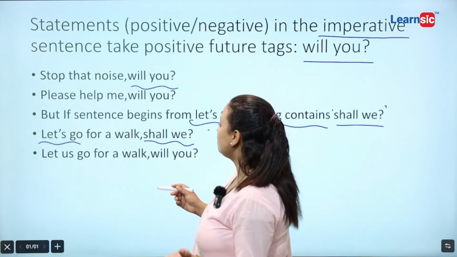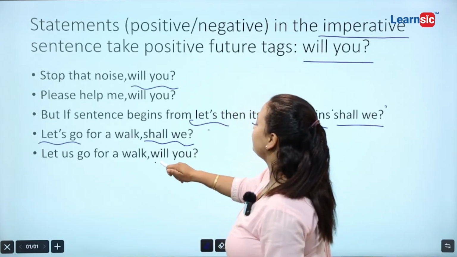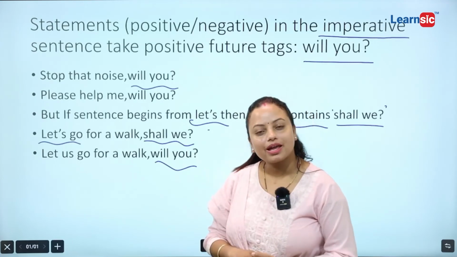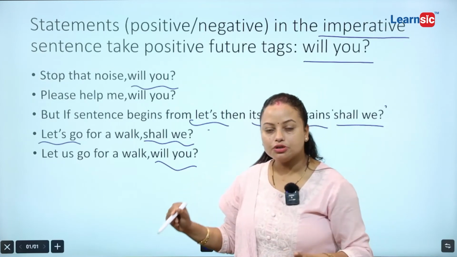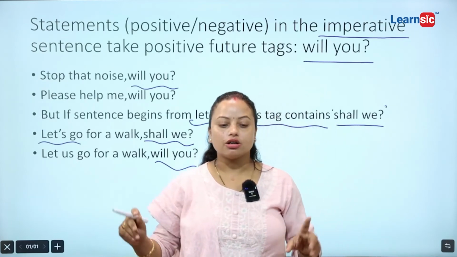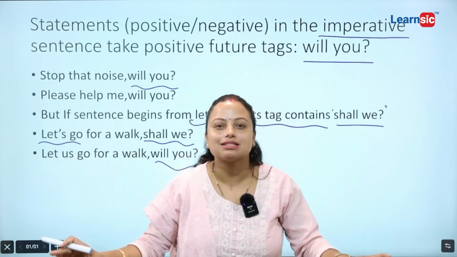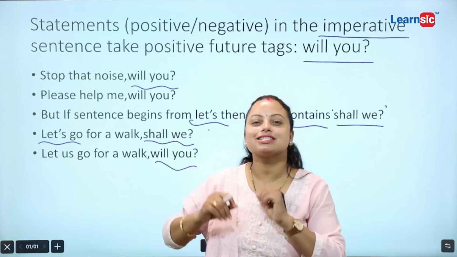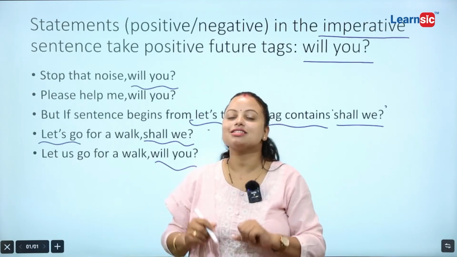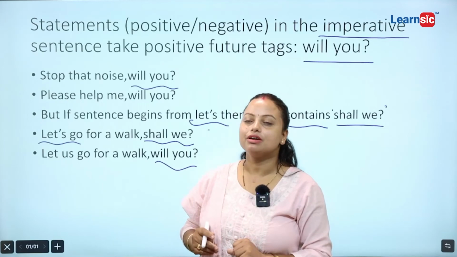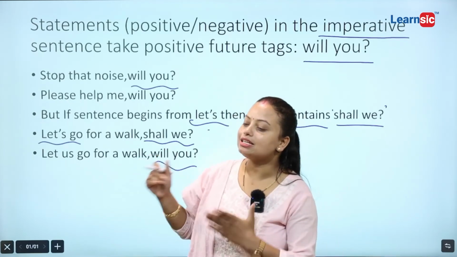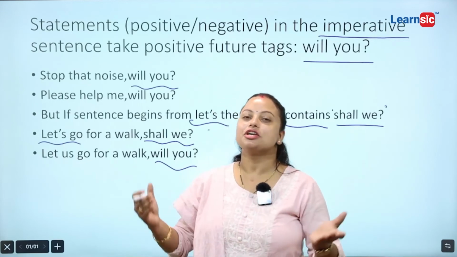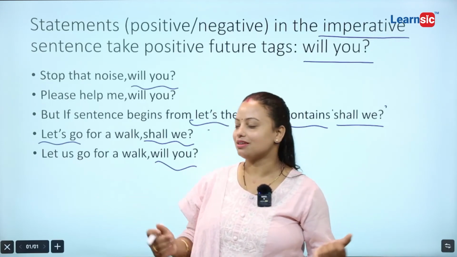So from this slide you have to get the message, and the message is that if the sentence is in the imperative form, then you have to write will you. If there is let's, then in terms of let's you have to write shall we.